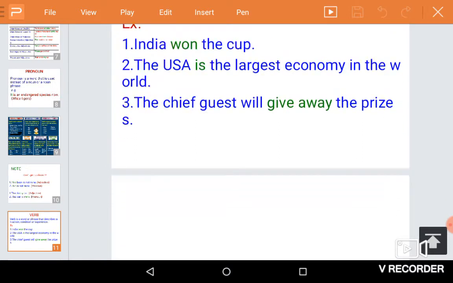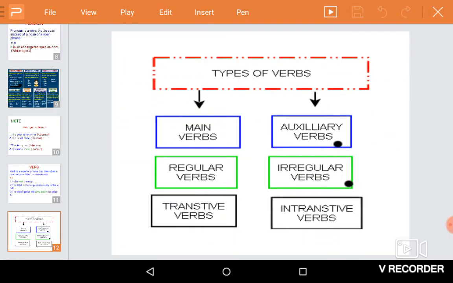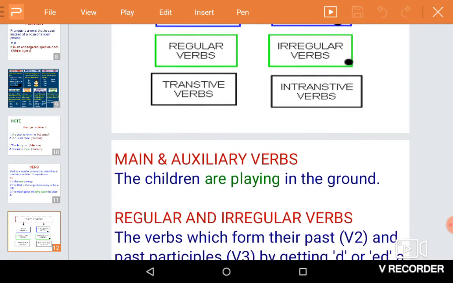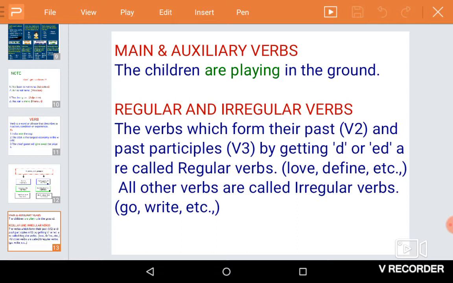Next, we are going to discuss the different kinds of verbs: main and auxiliary verbs, regular and irregular verbs, transitive and intransitive verbs. First, we will see the difference between main and auxiliary verbs. In a sentence, if the verb does the main action, that is called the main verb. If the verb does the supporting role, that is called either a helping, supporting, or auxiliary verb.